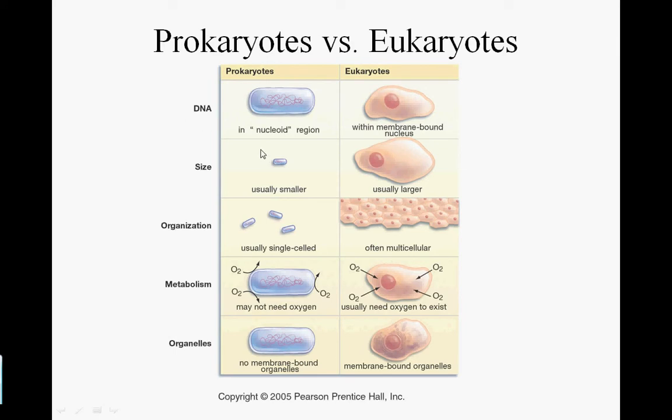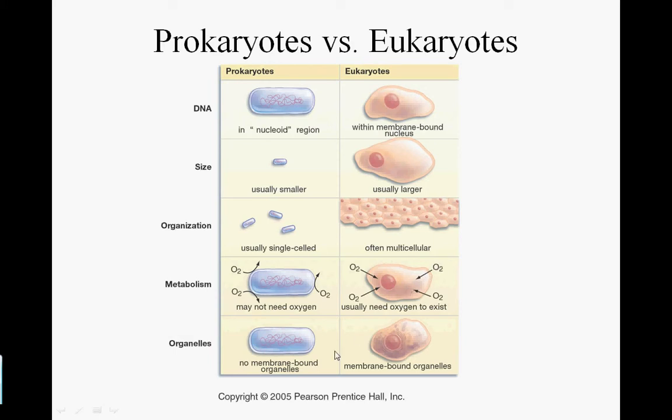Also, prokaryotes tend to be quite smaller than eukaryotes, and they're often single-celled, whereas eukaryotes are again a lot larger than the prokaryotes, and they're often multicellular. Another difference is that prokaryotes may not need oxygen. There are several bacteria that are anaerobic, which means that they can survive without the presence of oxygen. However, eukaryotes, your plant and animal cells, need oxygen to exist.